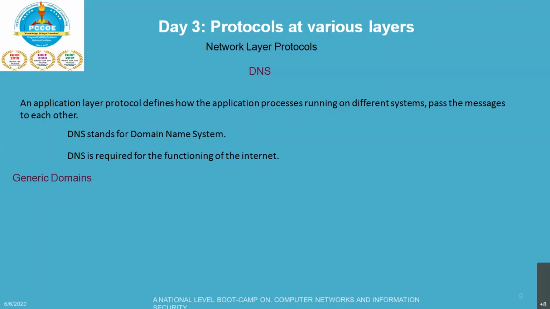This is nothing but this works in a form of your directory services, which provides a mapping between a name of a host, like we had seen yesterday, cisco.com, name of a host on a network with the numerical address. Numerical address means your IP address. Okay, that is your logical address. All right. So the mapping happens between the host on a network and the numeric address which is assigned to a particular host. Okay, so it is required for functioning of the internet.